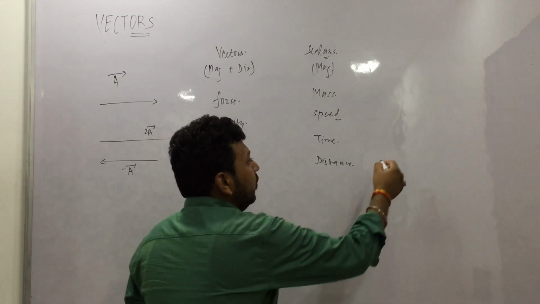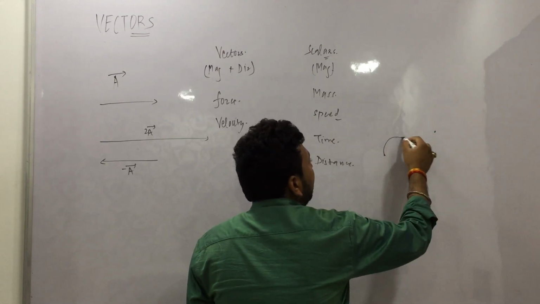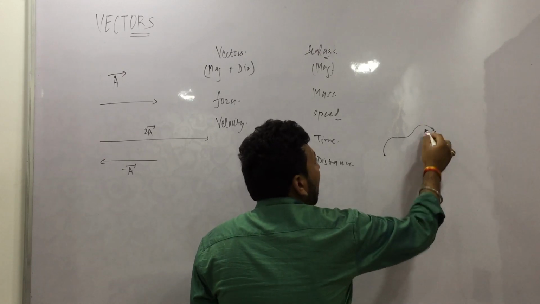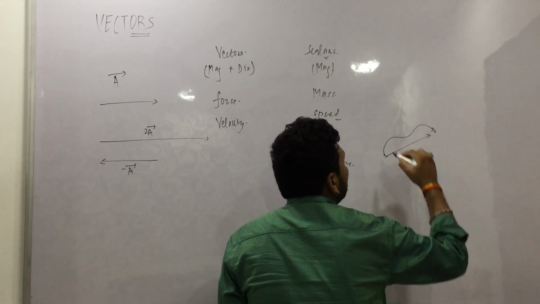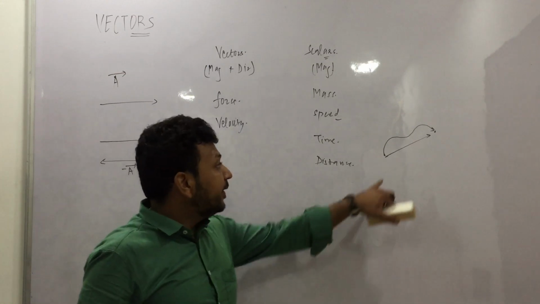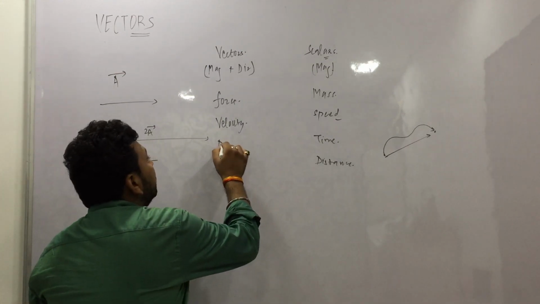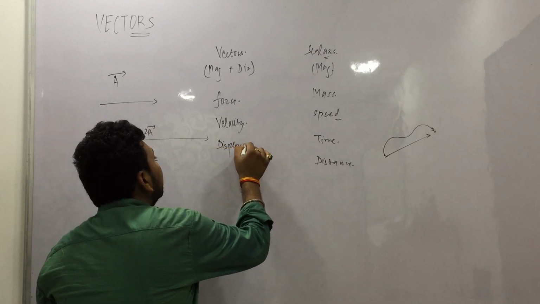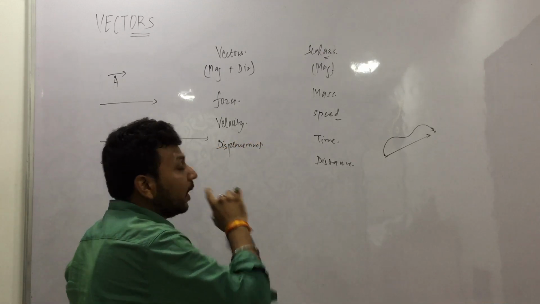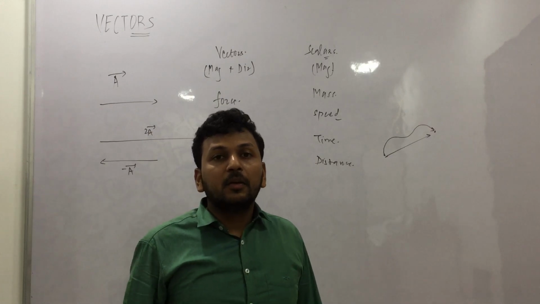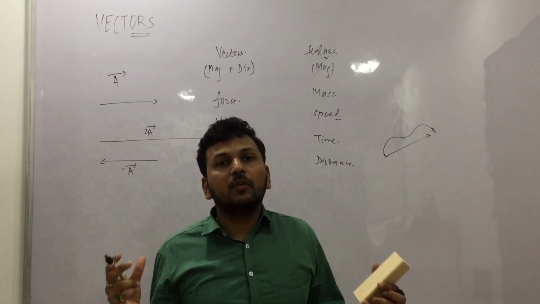However, if we take 2 points and we say we went like this, however, this is the shortest distance between the 2 points which has a particular direction. This is displacement. So displacement is a vector quantity, right?